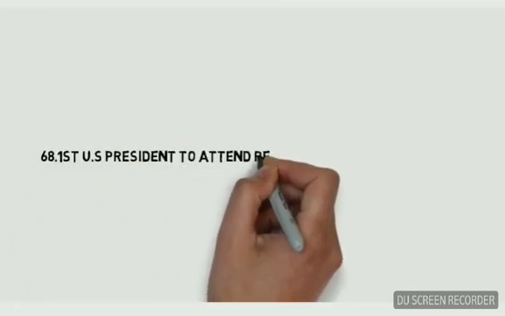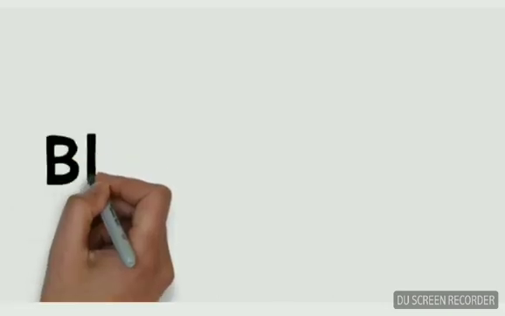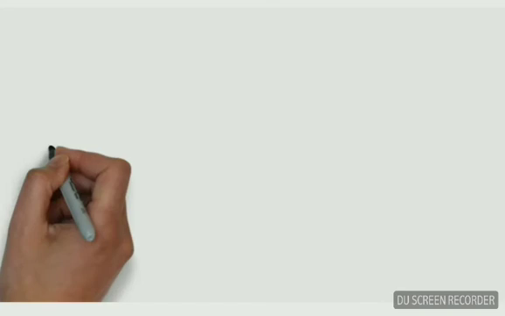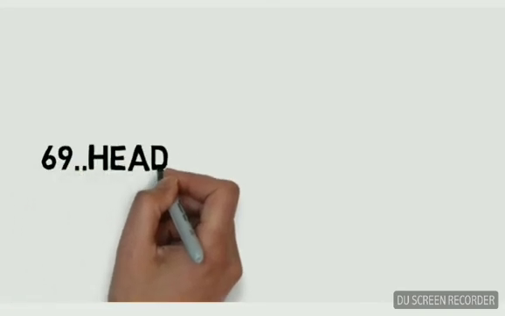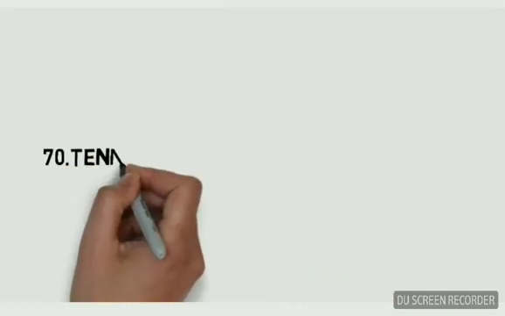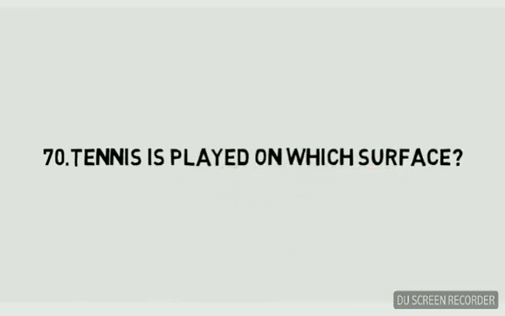First US president to attend the Republic Day parade in India? Bill Clinton. Headquarters of UNO? New York. Tennis is played on which surface?